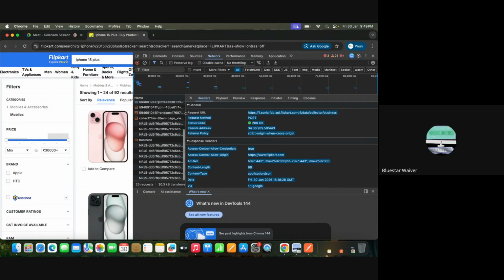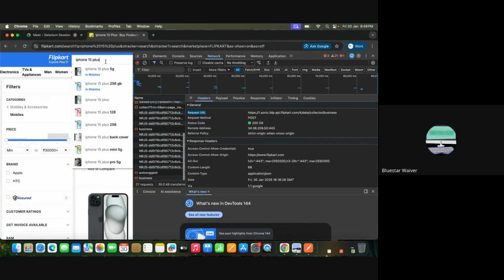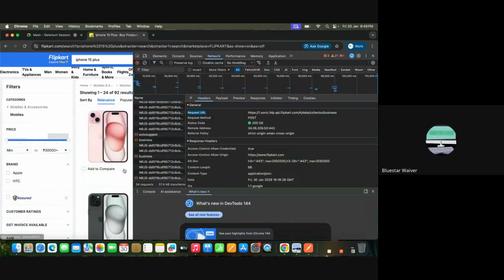This is a request URL. Requesting means what? You're clicking, you're requesting the database to show you something. I'm requesting the database, please show me iPhone 15 Plus. It is giving me all the iPhone 15 Plus. See, all the iPhone 15 Plus again. This one is coming from the database, but the thing carrying it from the database to here is an API.